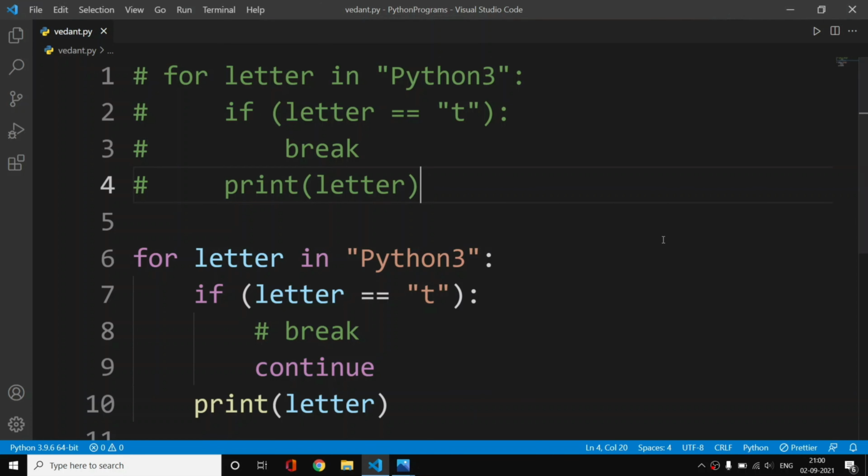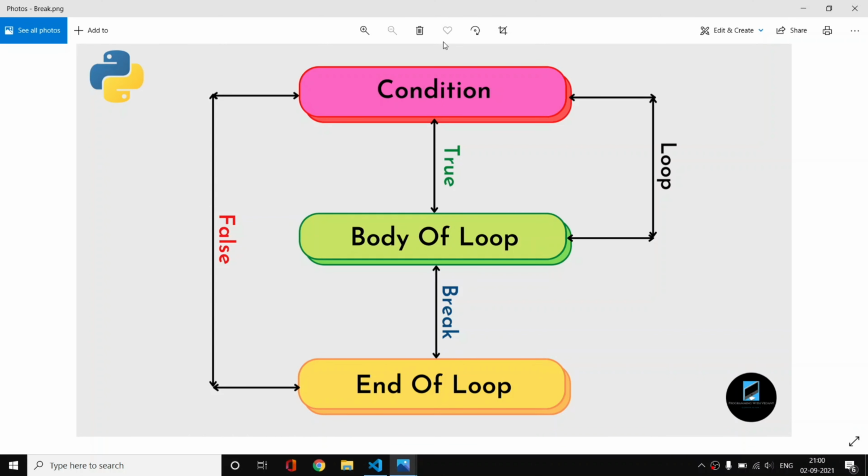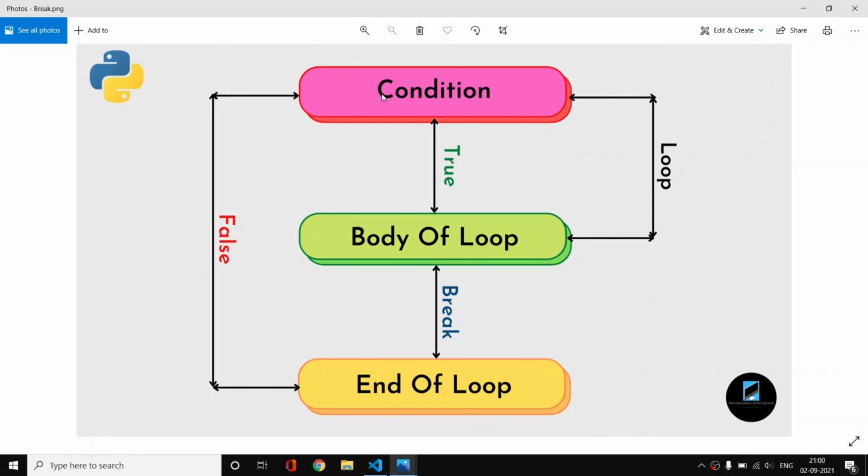Now moving on to the next part, I will show you some PNG images that I have. As you can see here, we have a condition. When the condition is false, we directly end the loop. That's common, nothing new in that. But if the condition is true, we move on to the body of the loop, we execute the code in the body, and the loop then again executes.